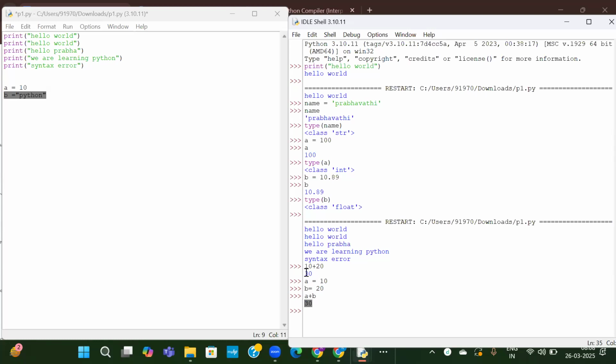It is up to you. Either you can add it directly or you can assign it to variables and then add it. You can do anything. These are two numbers. It is able to add properly without any issues. But here one is a number, another is a string. Let us try to add these two and see what happens. There is no syntax error anywhere in our program. Now run this.